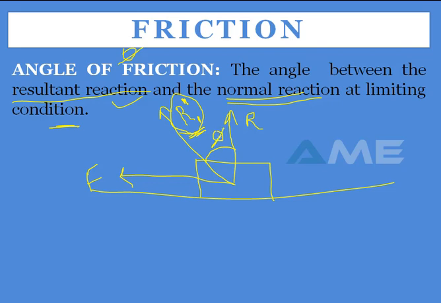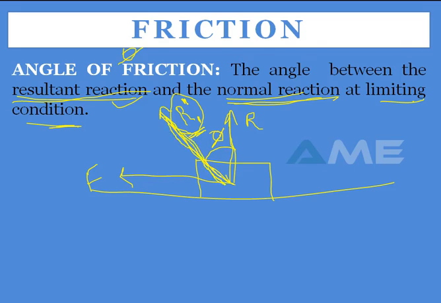Now the angle of friction is nothing but the angle between the resultant reaction and the normal reaction at limiting condition. What is the limiting condition? It is the maximum friction, where the body is impending to motion, and at that point you will have some phi value, which is your angle of friction. And how do we find this resultant?